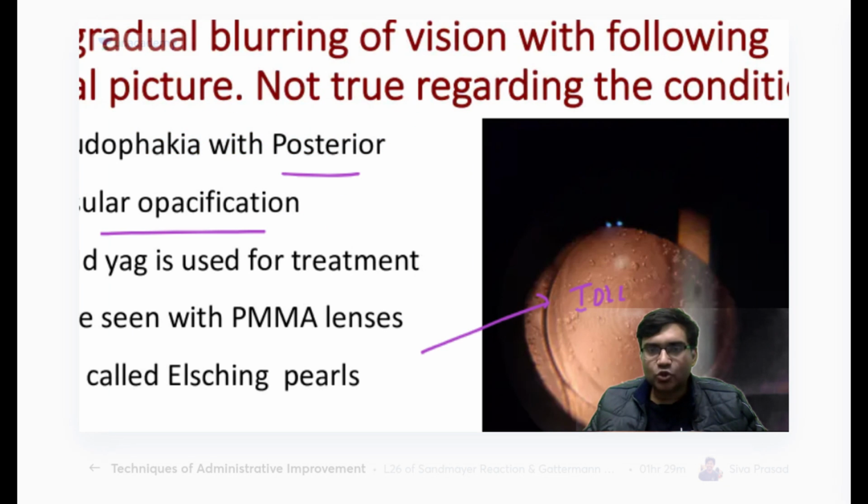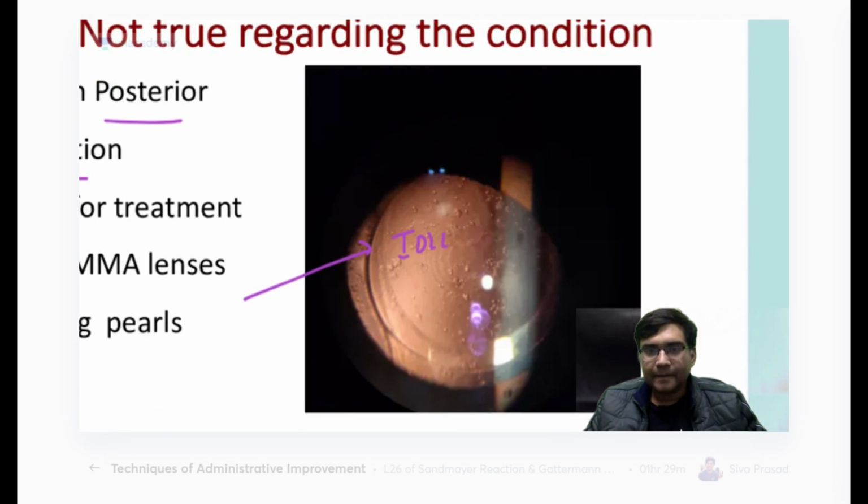And if I just zoom in, can you see the vacuolated areas? Various vacuolated areas. So this is basically the opacification of your posterior capsule. The lens cells which are near the equator migrate and get deposited here.